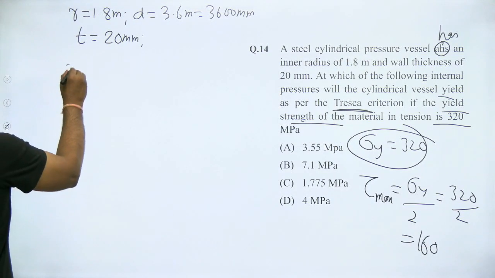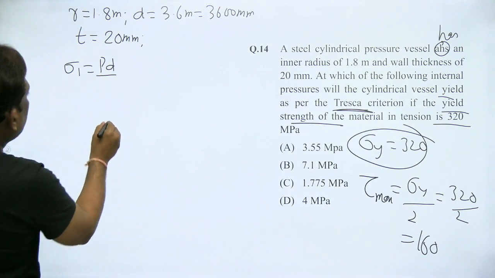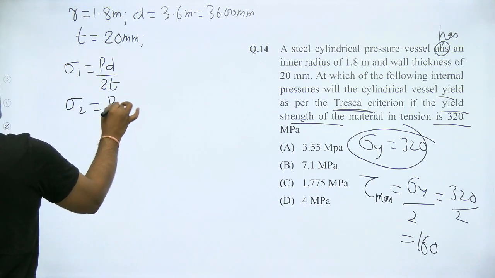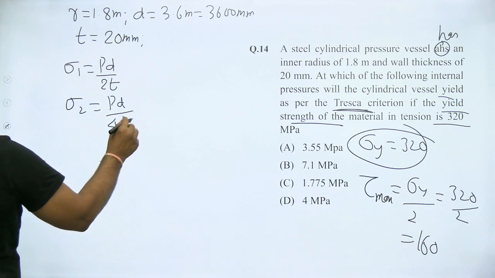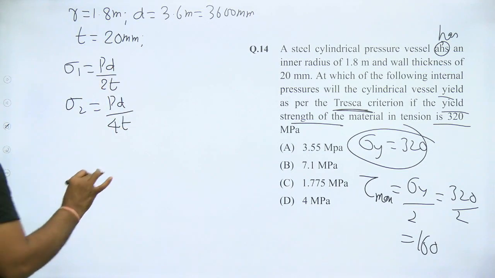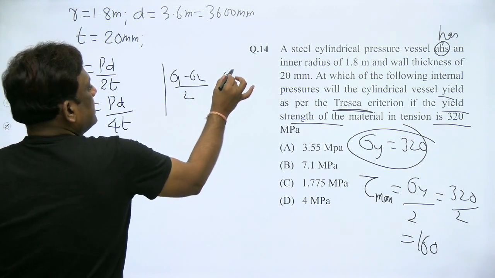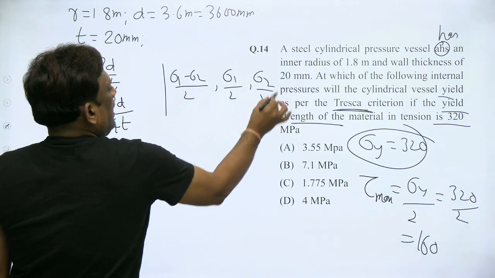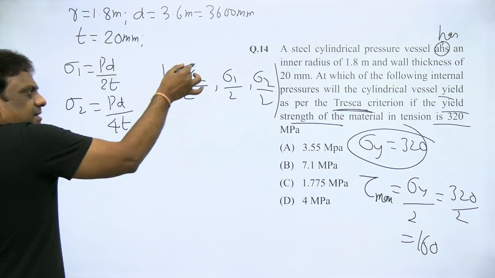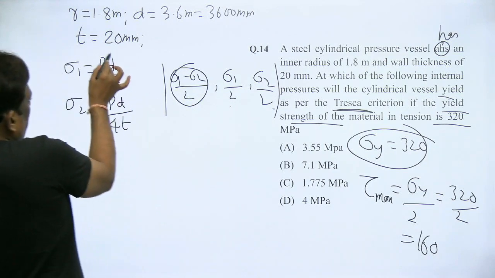So therefore, sigma 1 is equal to PD by 2T, circumferential. Sigma 2 is equal to PD by 4T. And both are tensile. So the absolute maximum will be, dekho, sigma 1 minus sigma 2 by 2, sigma 1 by 2, sigma 2 by 2. But when both are like stresses, both are tensile, this will not be maximum. So which one will be maximum? Maximum of both. This one is maximum.